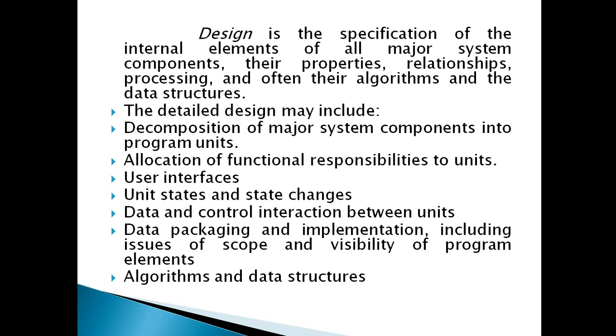The detailed design may include the decomposition of the major system components into programming units, allocation of functional responsibilities to the units, user interface, unit state and state change, data and control interactions between units, data packaging and implementation, including issues of scope and visibility of the program elements, algorithms and data structures. So these are all included in this detailed design.